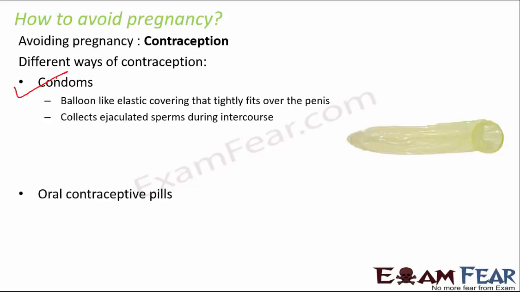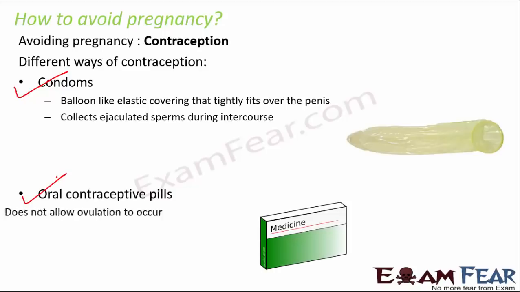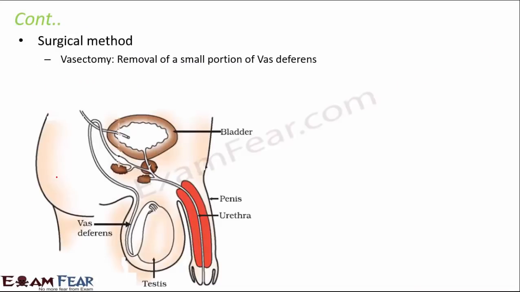Besides that, one can take oral contraceptive pills. These medicines do not allow ovulation to take place. When ovulation doesn't take place, the egg is not released and therefore fusion cannot take place. Another way could be a surgical method like vasectomy, where a small portion of the vas deferens is cut. So a small part of the tube itself is cut. What will happen? The sperms will not get released.